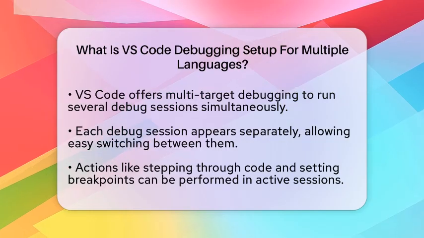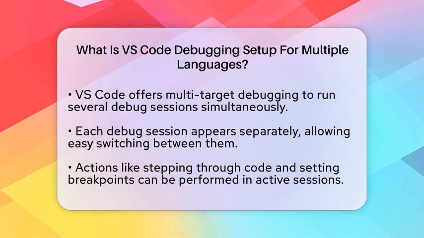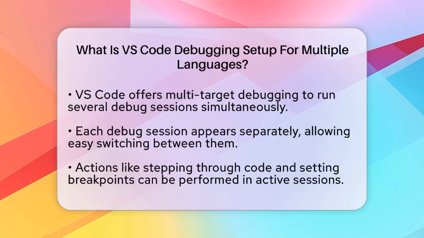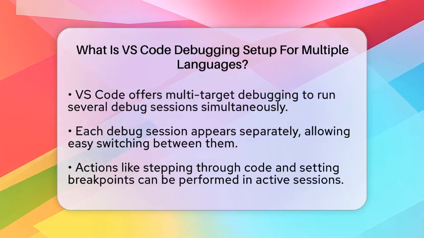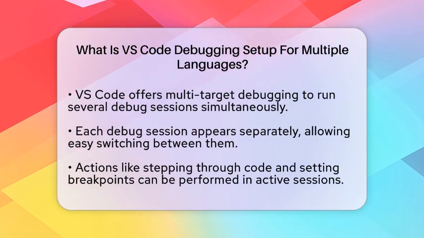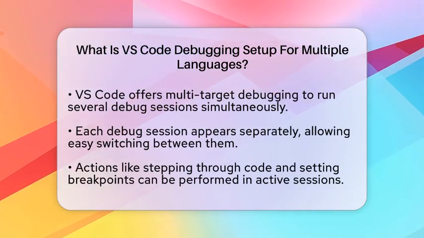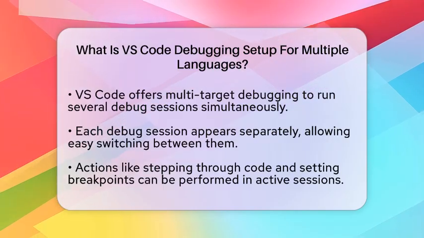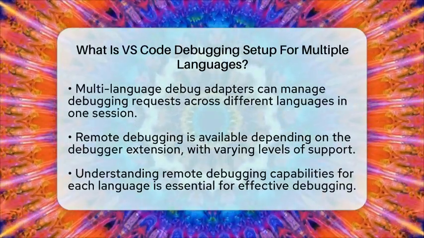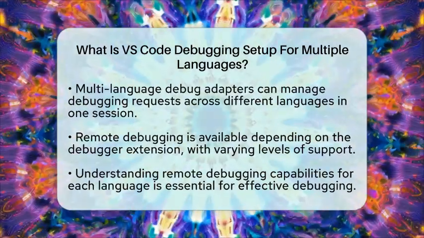In more complex scenarios, especially when languages interact with each other, you might consider using multi-language debug adapters. These adapters help manage debugging requests across different languages within a single session. They delegate tasks to the appropriate debug protocol servers, allowing you to coordinate breakpoints, stepping, and variable inspection across various languages. Remote debugging is another option, but it depends on the specific debugger extension you are using. For example, the Node.js debugger supports remote debugging right out of the box, while other languages might need additional setup or may not support it at all.